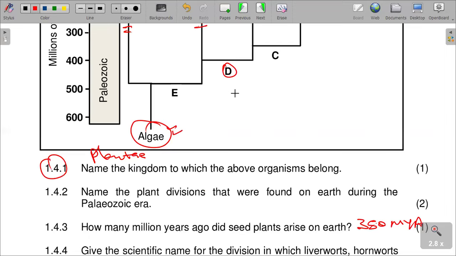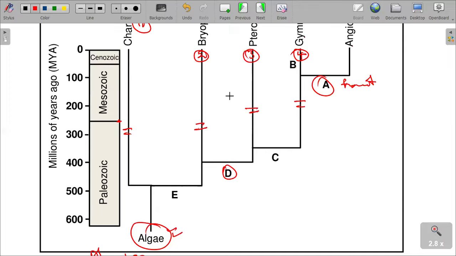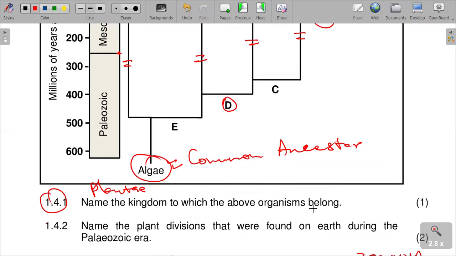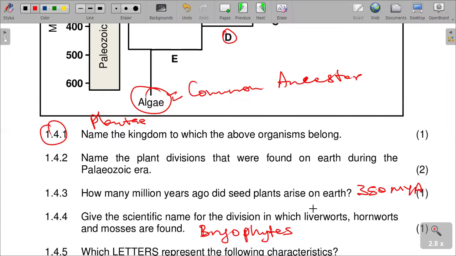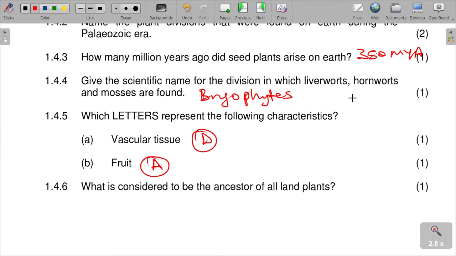So the algae is giving rise to every other plant species that is originating. This is the ancient, common ancestor for every other plant species that we are seeing. So it is the algae.